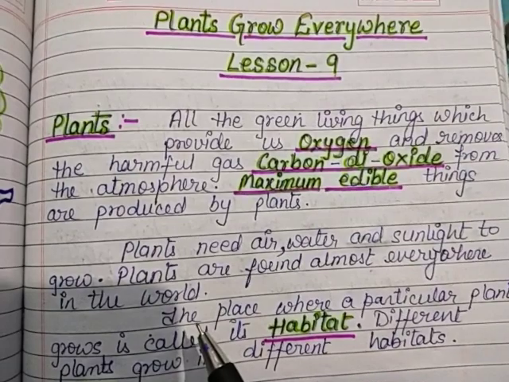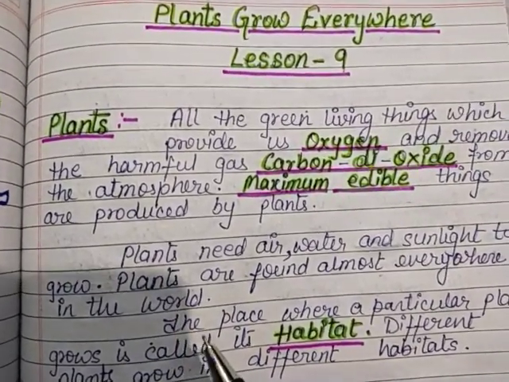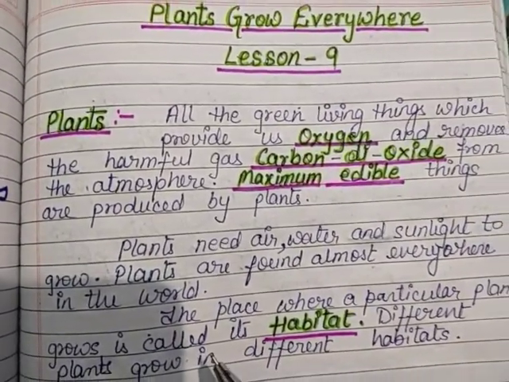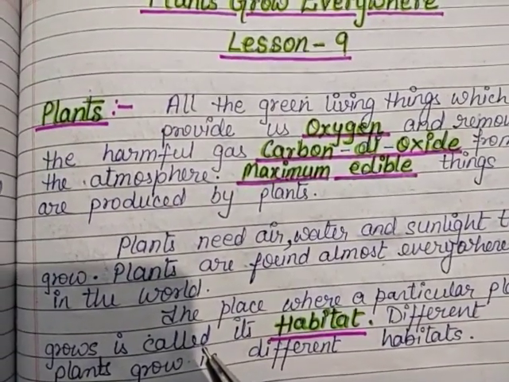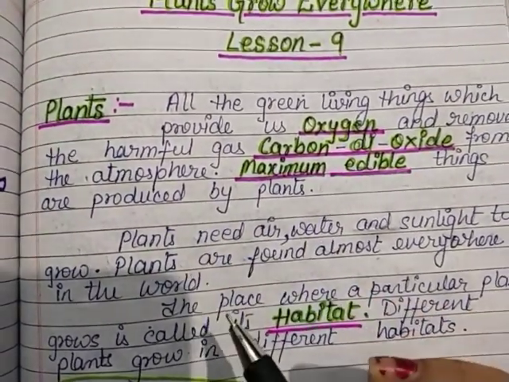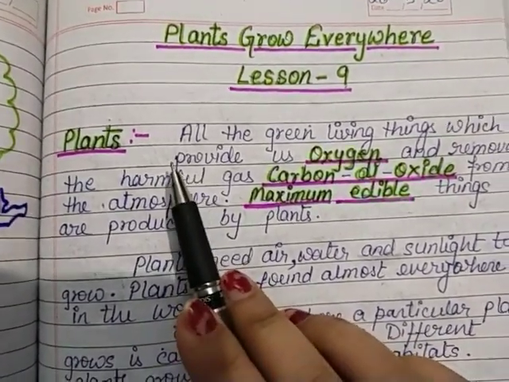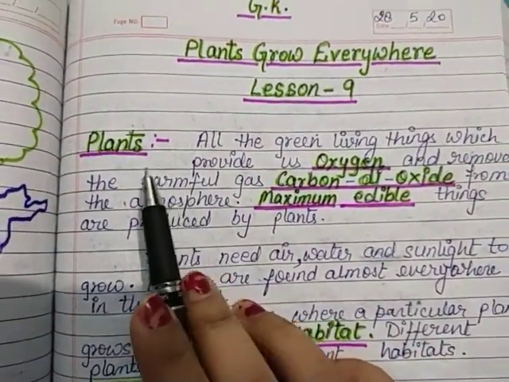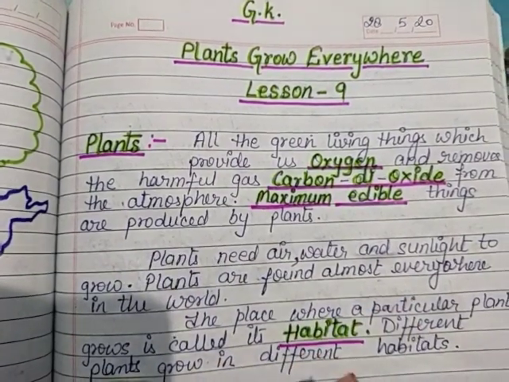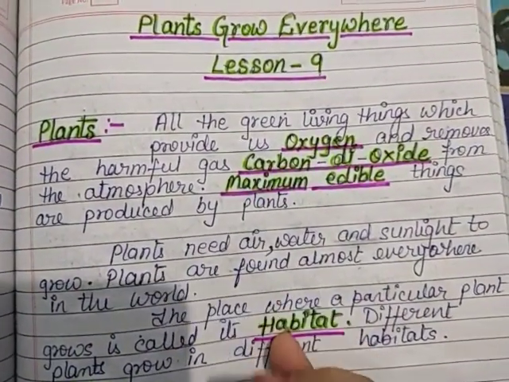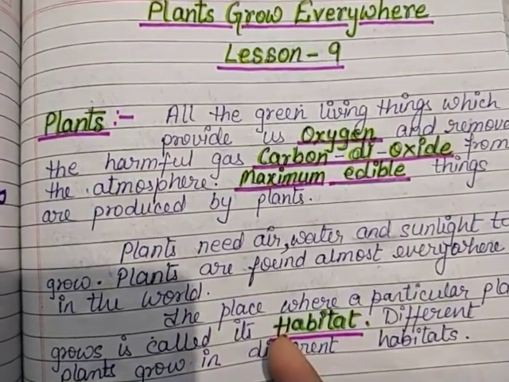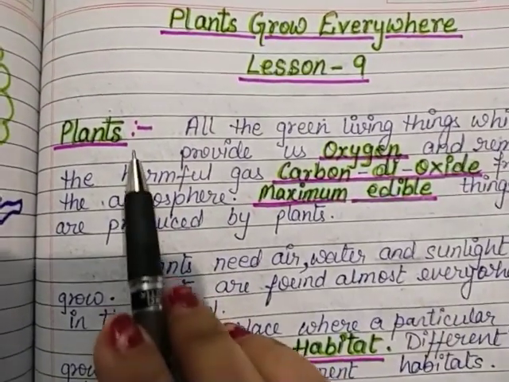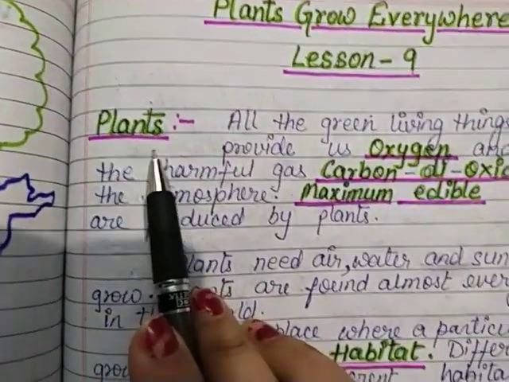Because of the plants and oxygen, the availability of water is proper on this planet earth. That is why this planet earth is known as blue planet in the solar system. So the importance of plants, to what extent you all know. We are surviving on this earth because of the greenery, because of the green plants.